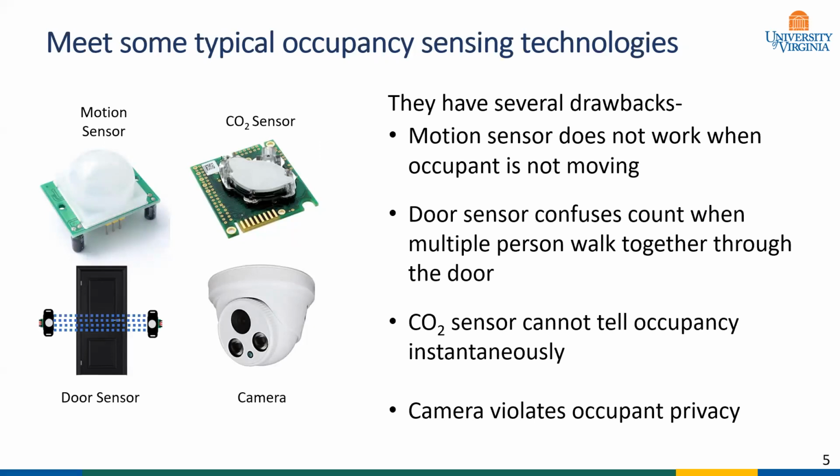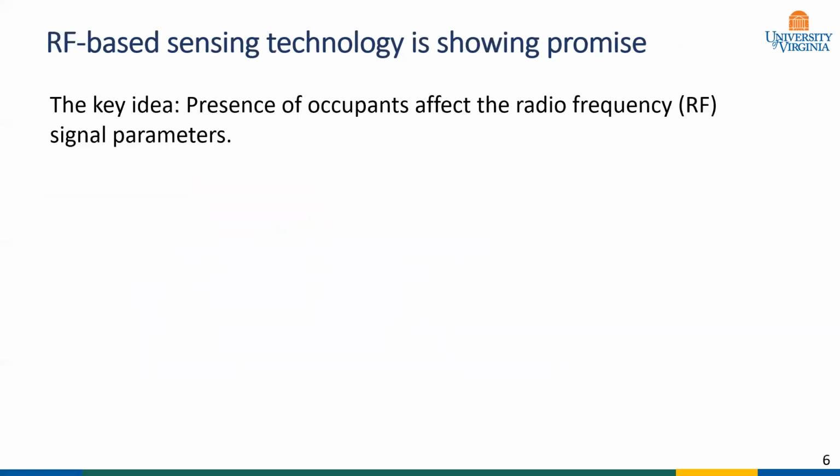For example, motion sensors do not work when the occupant is not moving. Door sensors get confused when multiple people walk in the room in conjunction or if there is a near door event. Carbon dioxide measurement based solution is slow since the level of carbon dioxide does not increase instantaneously with human presence. Installing cameras is not a viable solution as well, since cameras violate privacy.